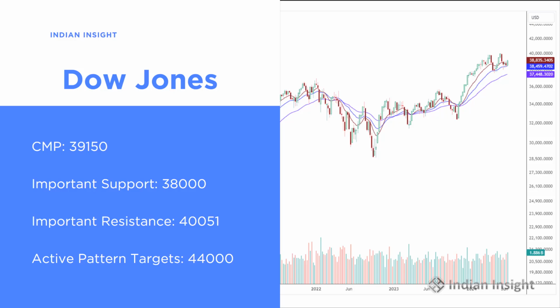Same is the case with the Dow Jones Index, which is trading around 39,150. The important support is around 38,000 and the important resistance is around 40,051. This index also has an active pattern target of around 44,000, which is pending for it to achieve.